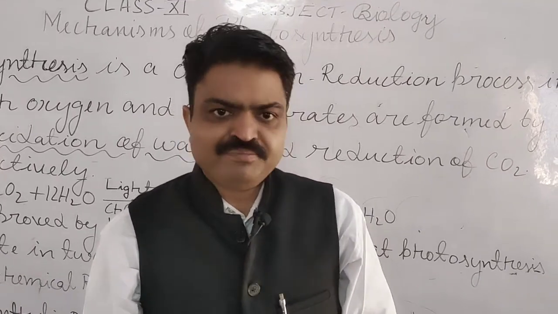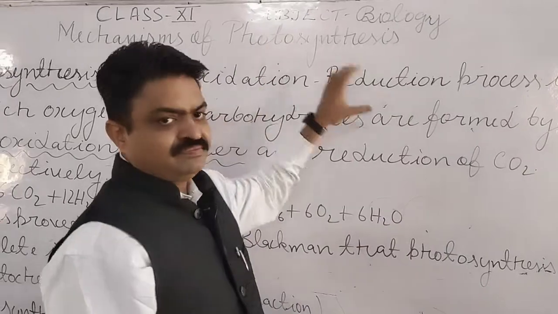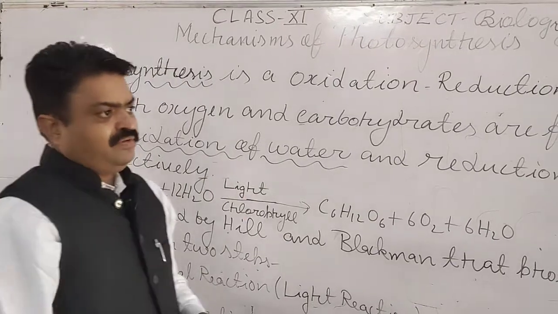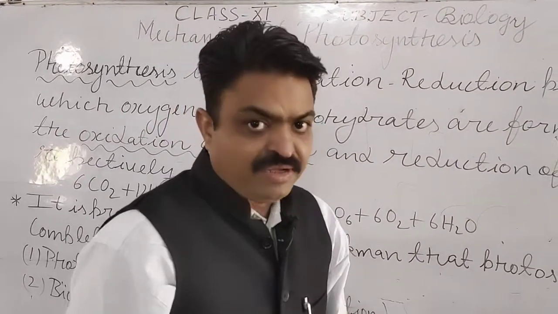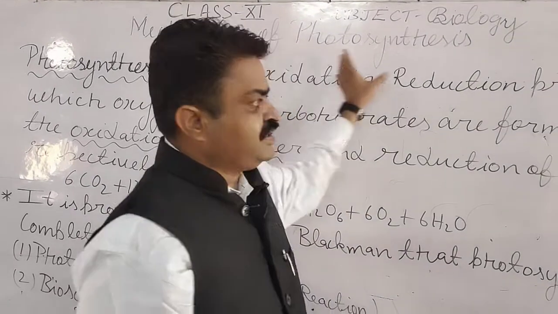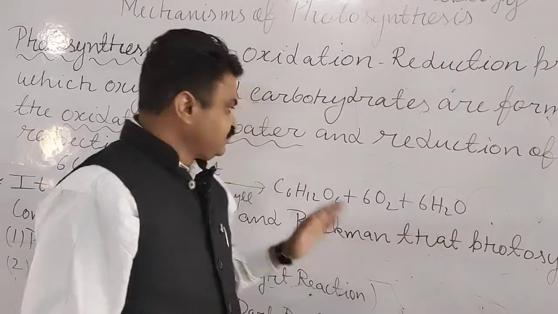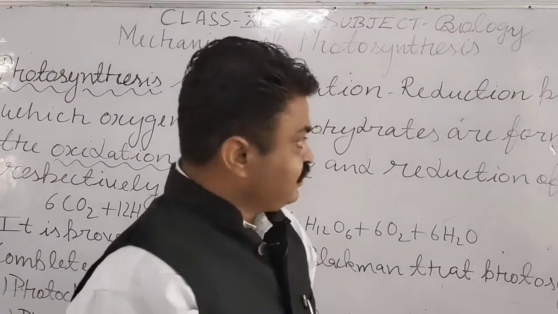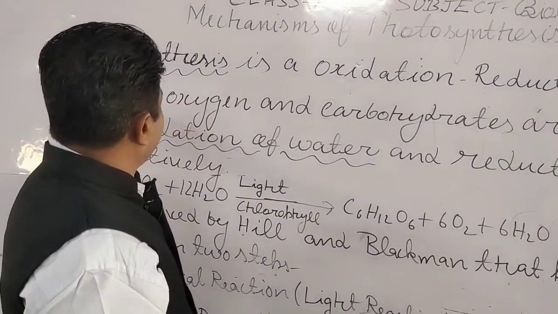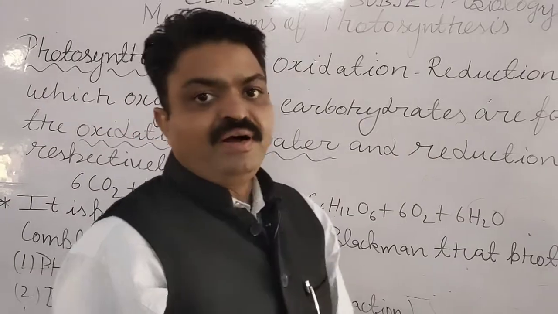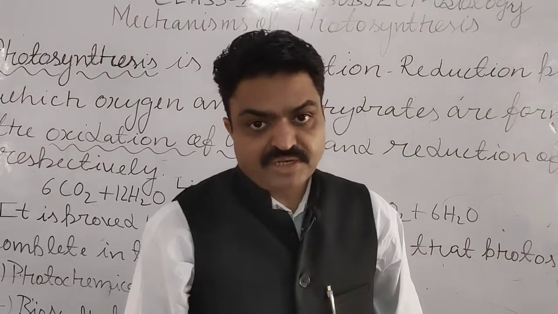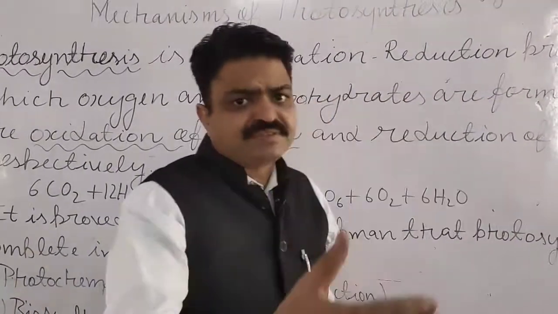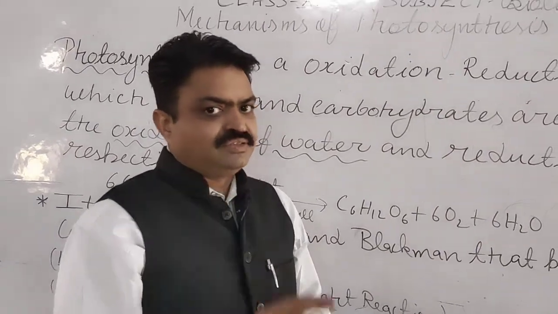Today we will discuss the mechanism of photosynthesis. What is the main thing in photosynthesis? If we discuss it as a biochemical reaction, students, then it is an oxidation-reduction process, meaning oxidation and reduction take place simultaneously. In this reaction, oxygen and carbohydrate are formed. These are the main products, and with this a small amount of water is also released.